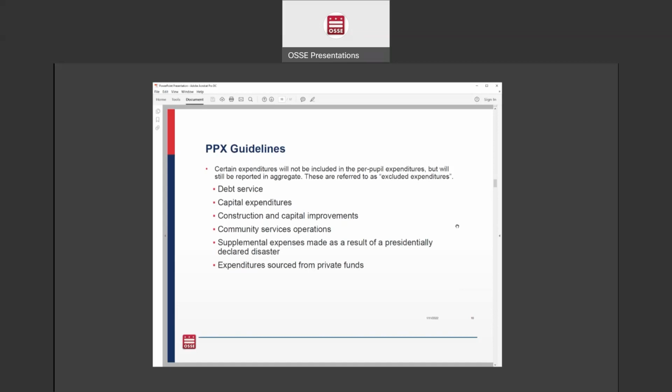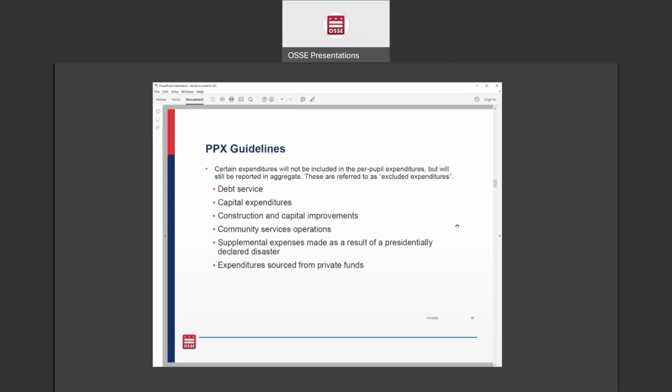So the purpose of excluding these expenditures is to make sure that we have a normalized per pupil expenditure calculation for each LEA and for each school. Even though these are excluded from the per pupil calculation, each LEA will still be required to report what their excluded expenditures were for the fiscal year.